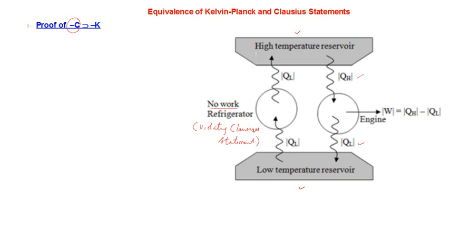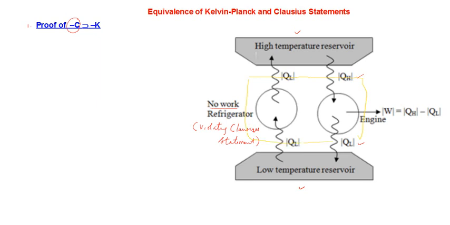I'm going to consider these two devices as a single device, right? So I'm just drawing a block here so that you imagine these two devices as a single device. The refrigerator and the heat engine together form a self-acting machine.